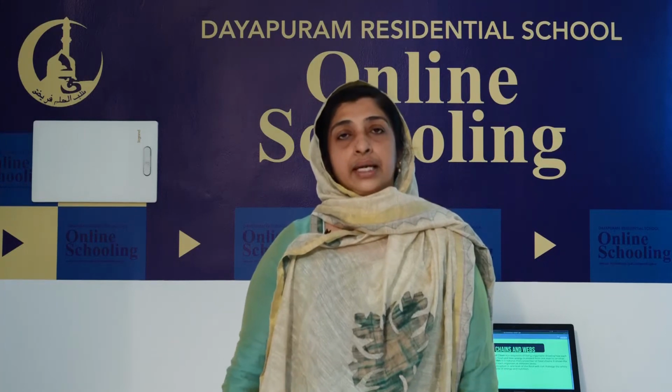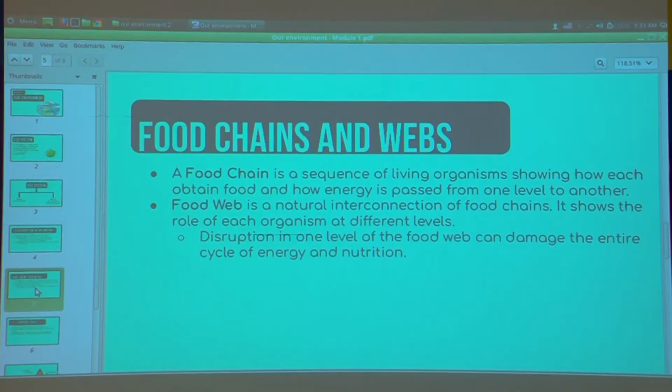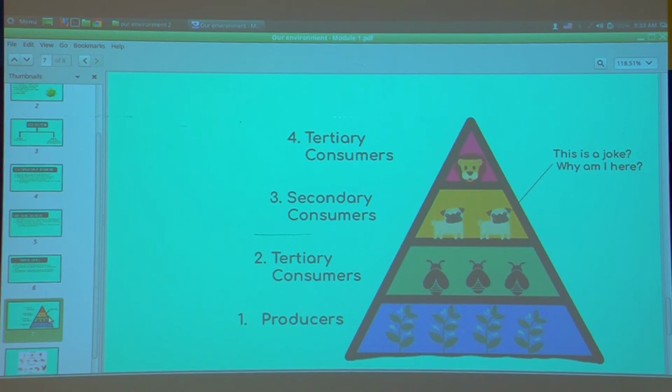When we say trophic level, we have already learned in the previous section about producers, consumers and decomposers. So producers come under the first trophic level. And when we come to the consumers, they are in three levels. I'll just explain. You can see here an energy pyramid. In the first level, you can see that producers, that means the plants, come under the first level.